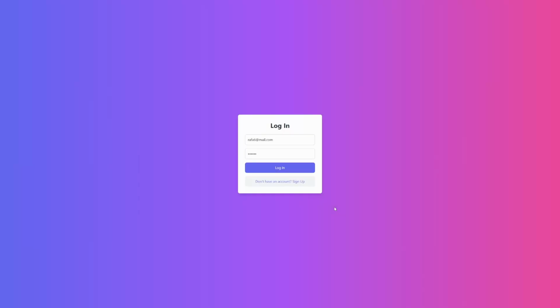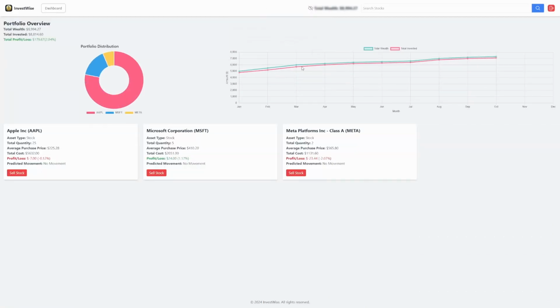Now, putting everything together, let's open the application and see how the web app communicates with the Python component to get the predicted price movements. Here we can see that for each stock, the web app is sending the request to the Flask API to get the prediction of the price movement. In addition to the machine learning component that we've been talking about so far, I also made some enhancements to the web app's user interface.